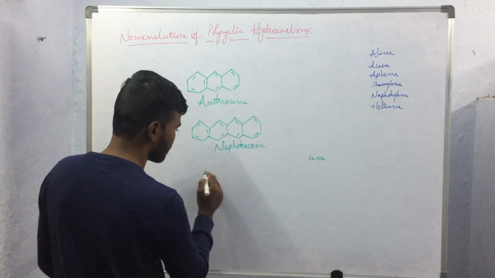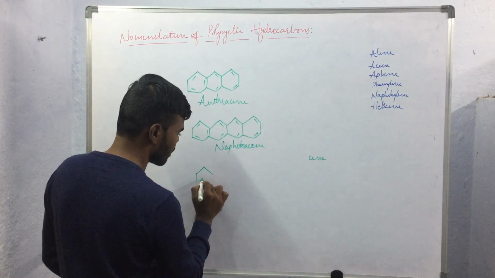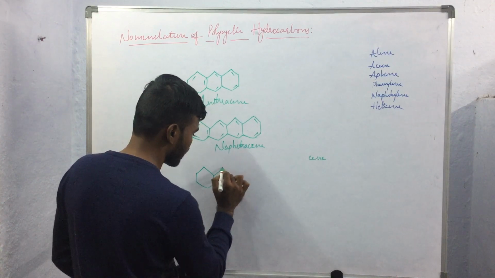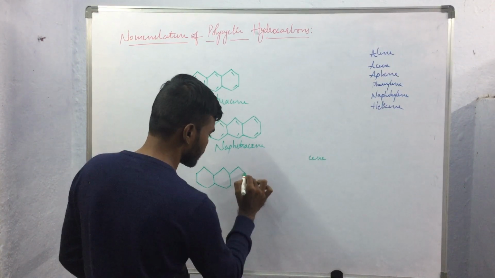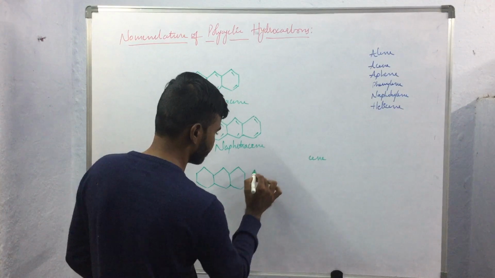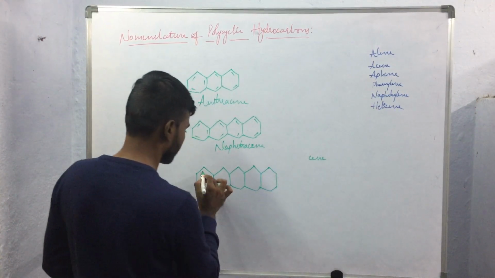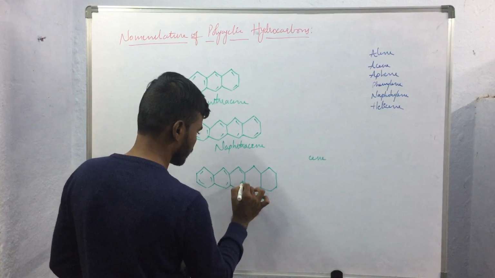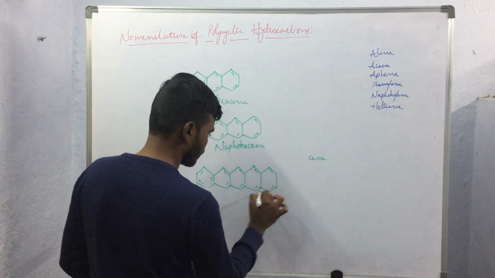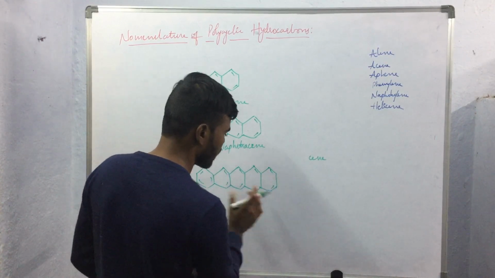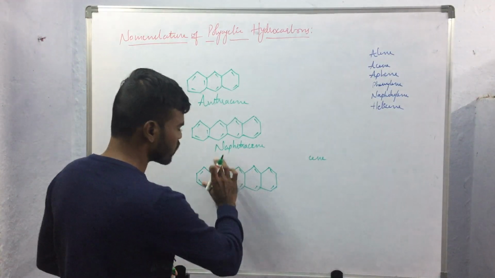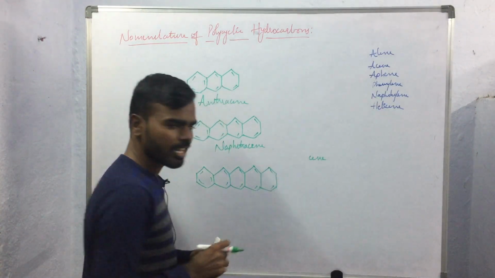So for example, if the compound has 5 benzene rings orthofused together in a linear arrangement, so here 1, 2, 3, 4, 5, 5 benzene rings are orthofused in a linear arrangement.